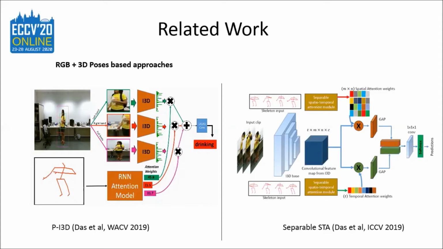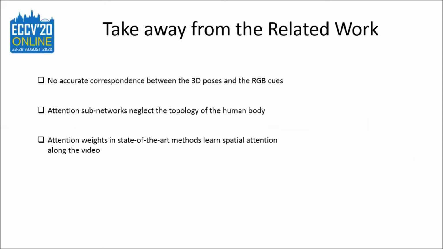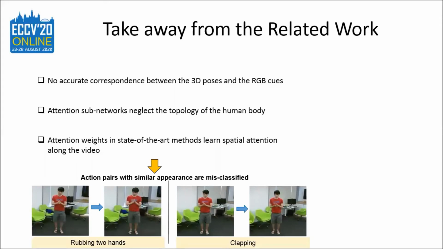But what are these approaches missing? One of the concerning factors is that there are no accurate correspondences between the 3D poses and the RGB cues in the state of the art. They tend to provide attention weights to RGB feature maps using 3D pose information without projecting them into the same 3D referential. The mapping is only done by cropping the person within the input RGB images. The next concern is that the state-of-the-art attention networks do not take into account the human topology, and none of these attention networks provide spatio-temporal attention weights, but mostly provide attention weights that are static throughout the video. That's why action pairs with similar appearance are often misclassified.